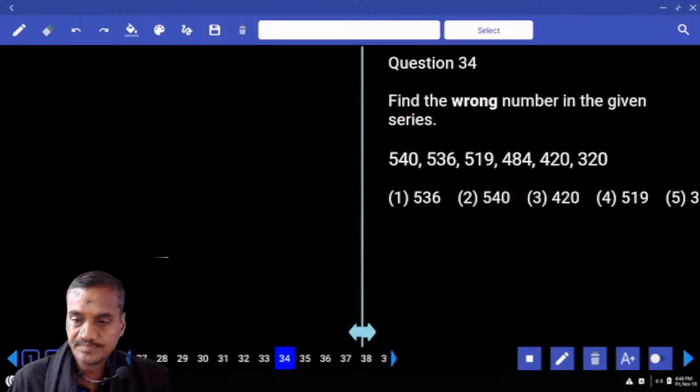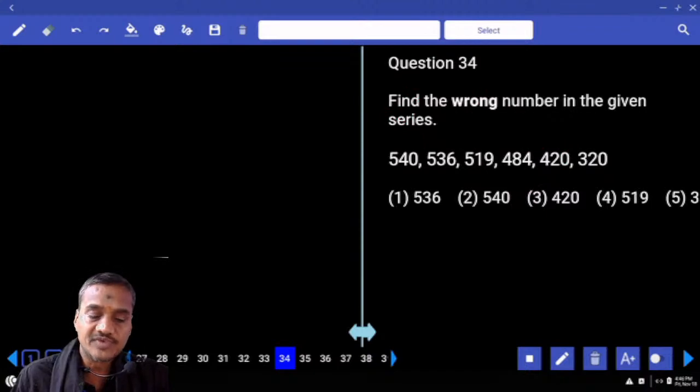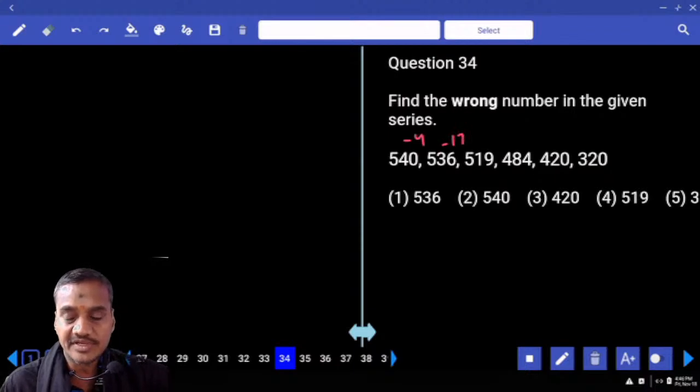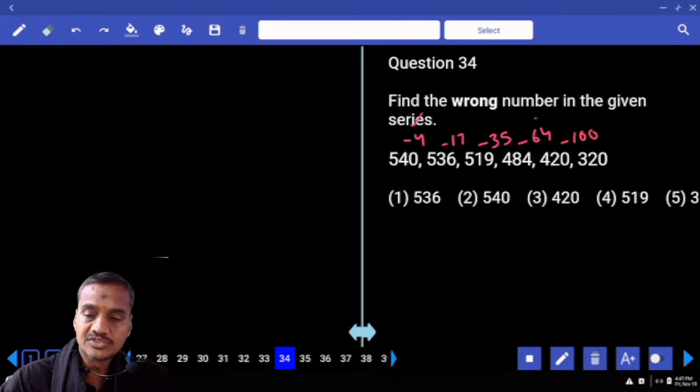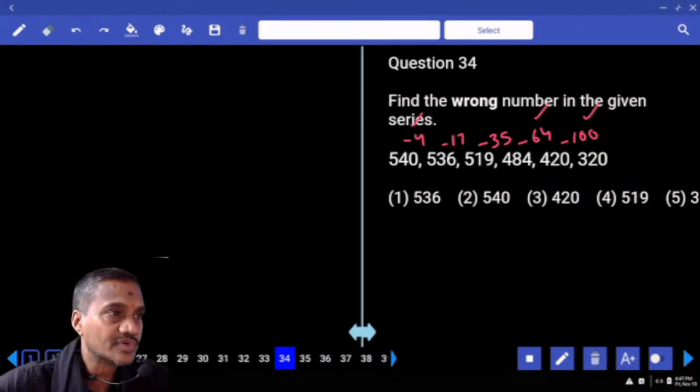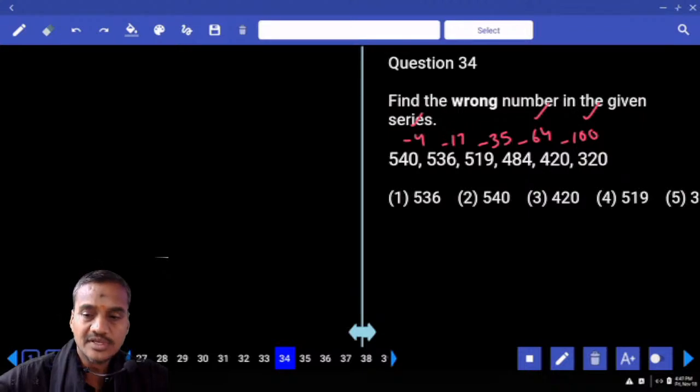Then 34. Now in this 34, 540 and 536, what is the difference we have? Minus 4. And 536 and 520, what is the difference we have? Minus 16. And 519 and 484, the difference is how much? 35. And next one 484 and 420, the difference is 64. And 420 and 320, the difference is 100. Now among these, any known numbers here? 4, 64 and 100 can be written as 2 square, 8 square, 10 square. Isn't it? And so 2, 8 and 10 are nothing but even number squares.